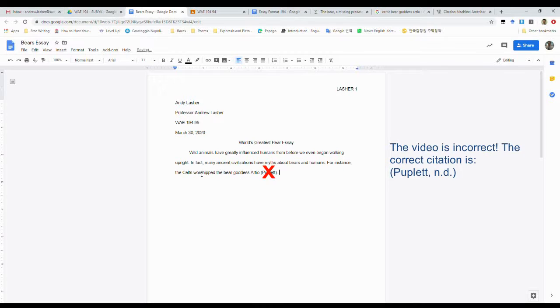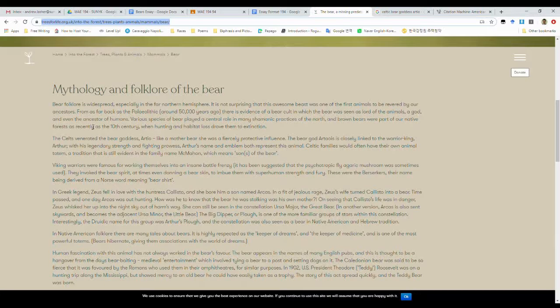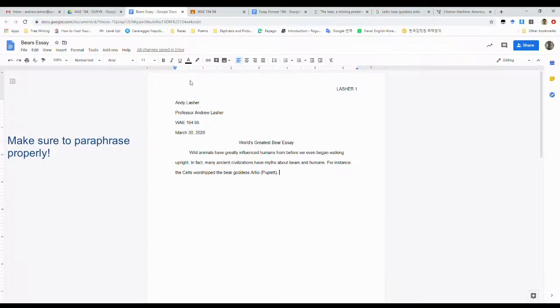And then we want to look at this. The Celts worshipped the bear goddess Artio. Oh, where is it? The Celts venerated the bear goddess Artio. Worshipped, venerated. I still feel like maybe that's not the best way to put it because it still seems like it's kind of plagiarized. So why don't we change it? The bear goddess Artio was worshipped by the Celts. There we go. That's definitely my own words.